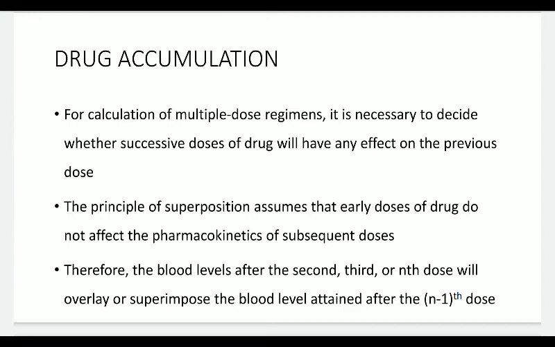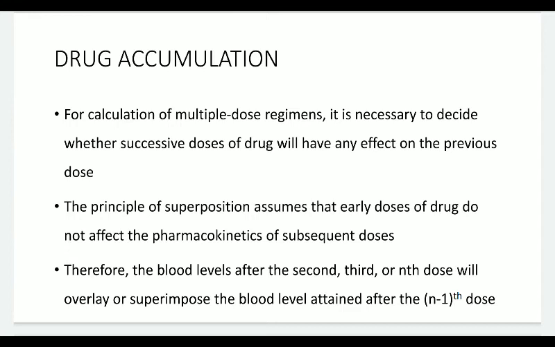When we are administering the second dose, there is every possibility that a fraction of the drug from the previous dose, or from the very first dose, may still be present in the body, and that would create some disturbance in the pharmacokinetic parameters of the second dose.